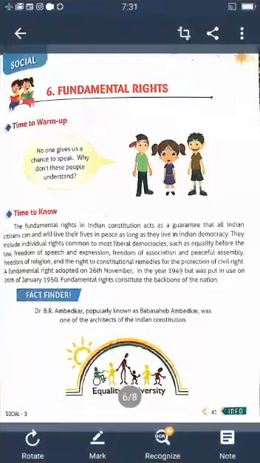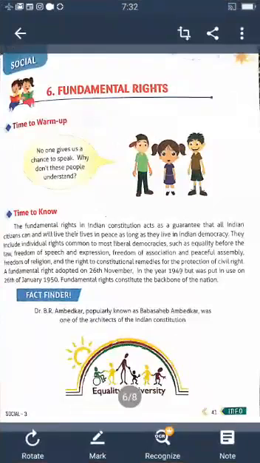So in this lesson, children, what are fundamental rights? And how many fundamental rights are given to the citizens? We will learn one by one in detail about fundamental rights and what the features and characteristics of fundamental rights are.